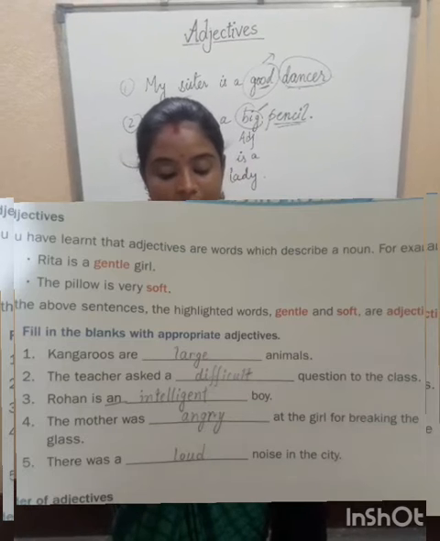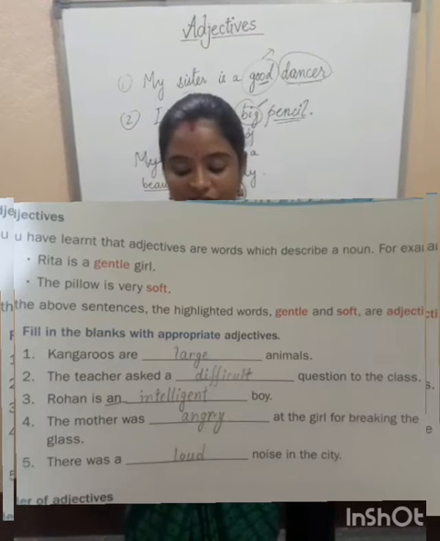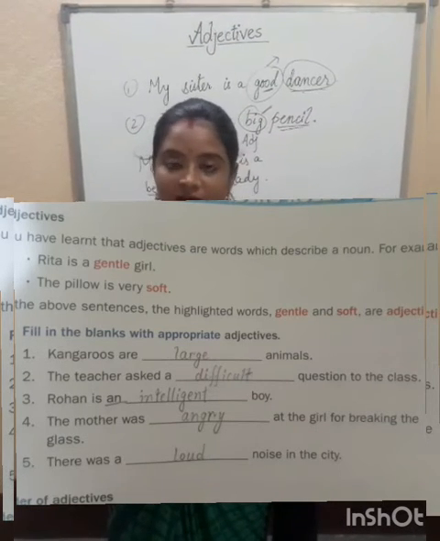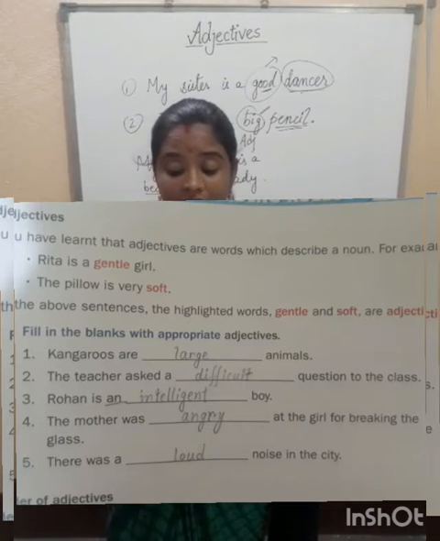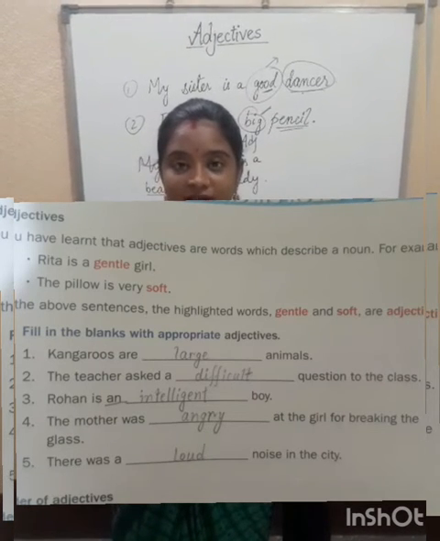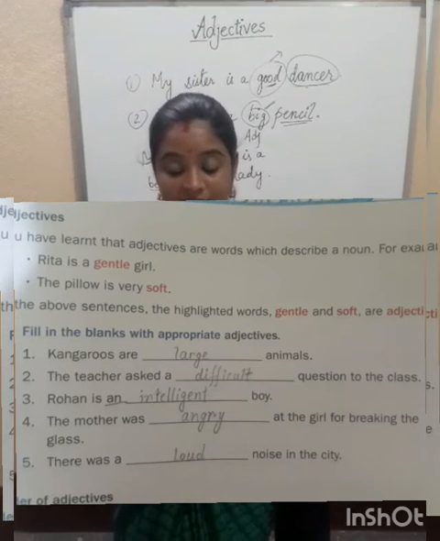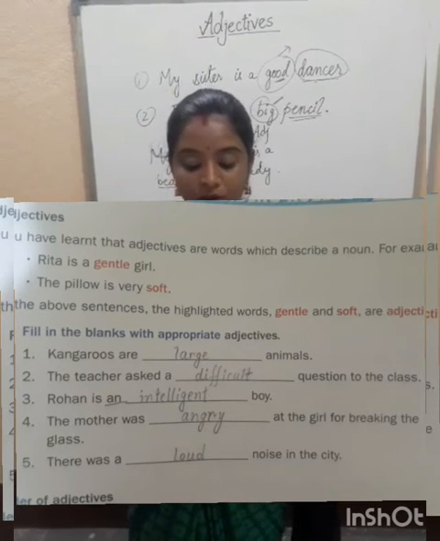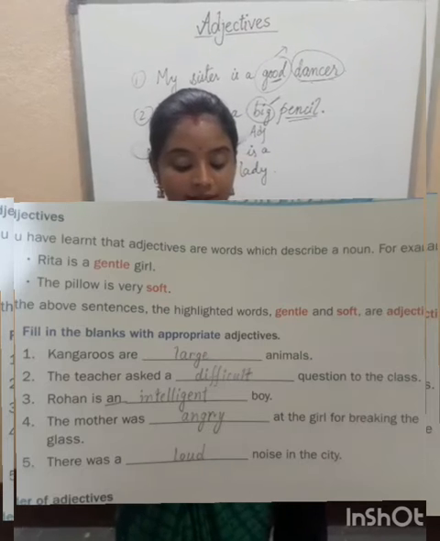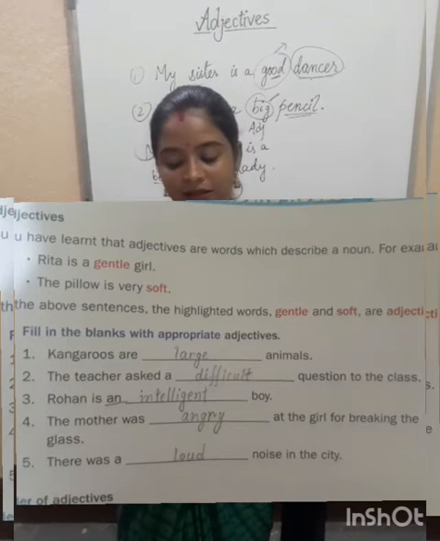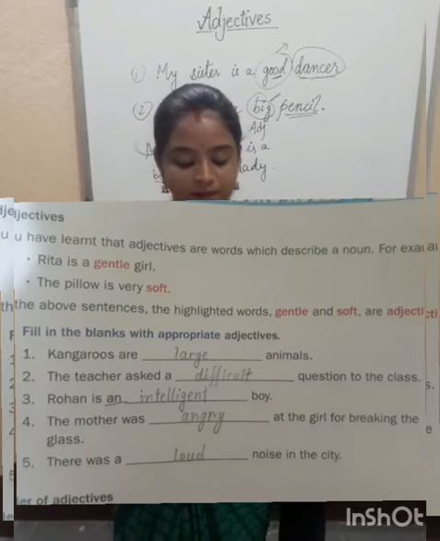Question number 4. The mother was dash at the girl for breaking the glass. If the girl has broken the glass, mother will be angry. She cannot be happy. So I have written here "angry," because I felt this is the suitable word for this sentence. The mother was angry at the girl for breaking the glass.